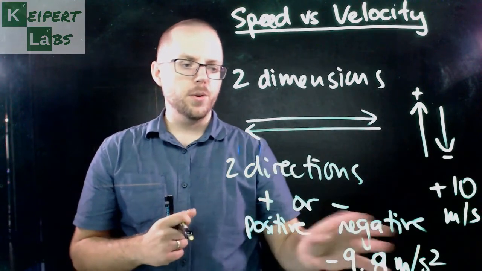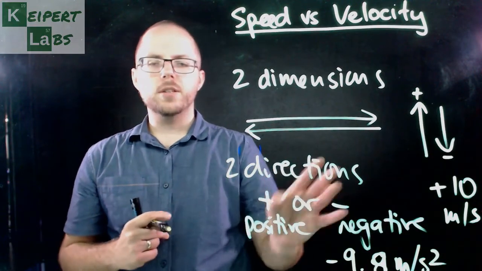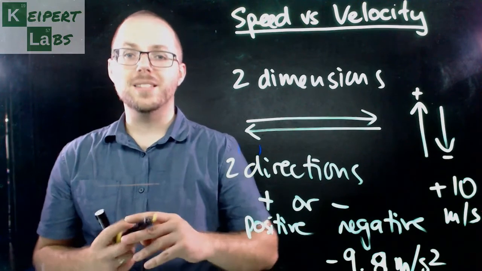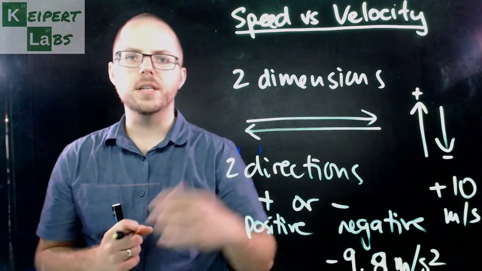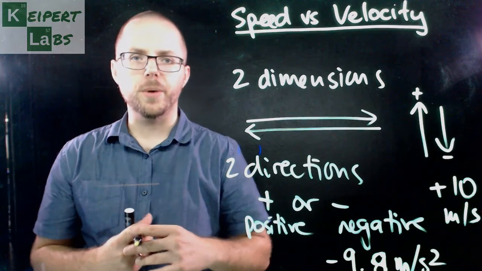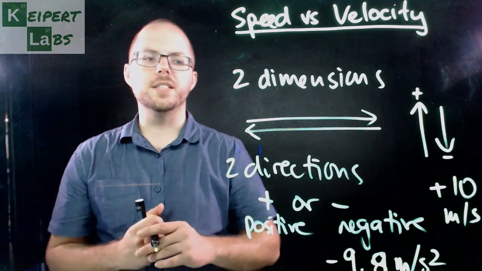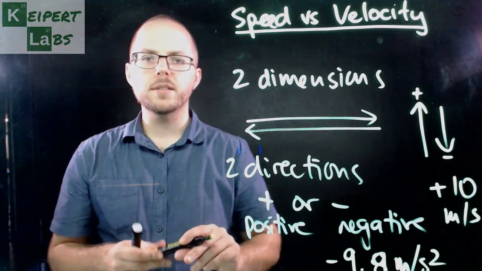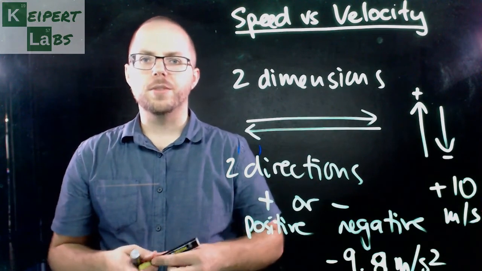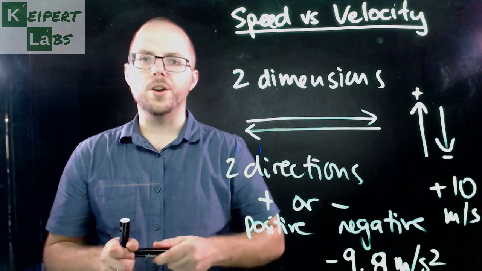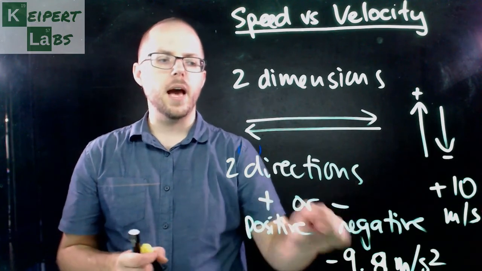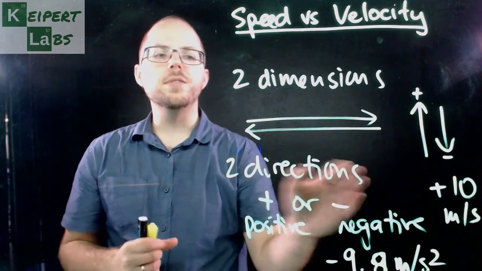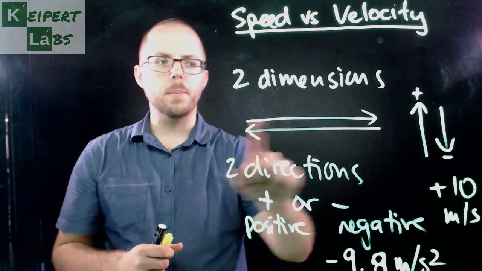Okay? And so for an object, we talk about its speed, how fast it's going, or that is how much distance it covers in a given time. But we also want to know its direction. We can connect those 2 ideas together in describing its velocity, and there are different ways that we can express knowledge about the direction of an object. And one of the ways that we're going to experience is using positive and negative to describe 2 different directions in the same kind of plane, left or right or up or down.